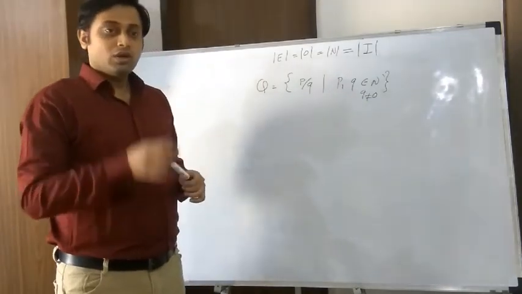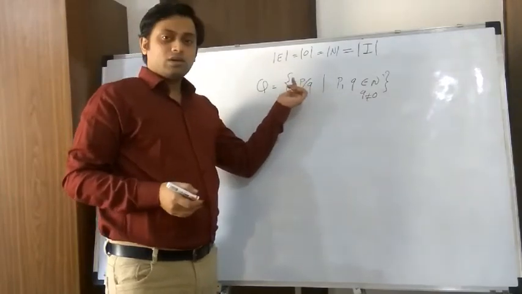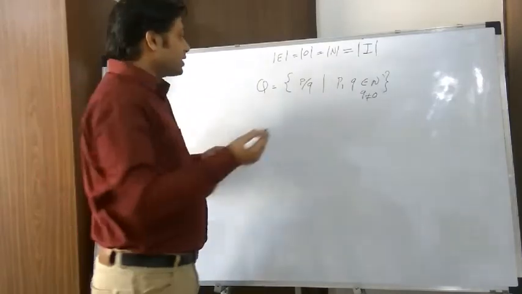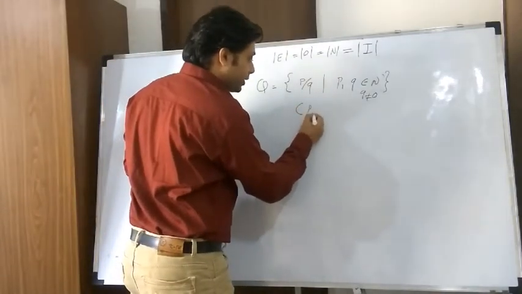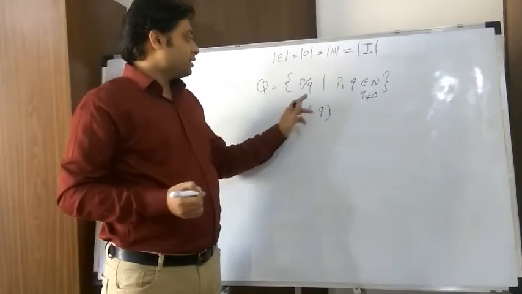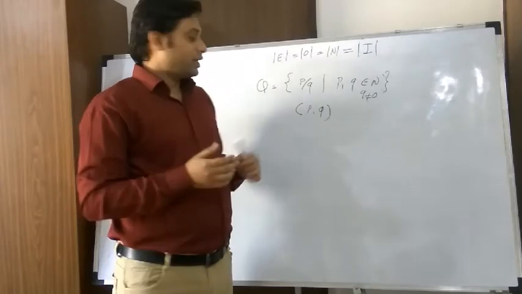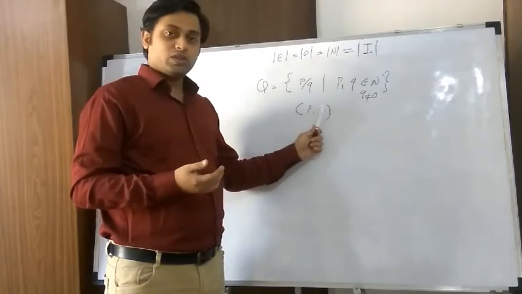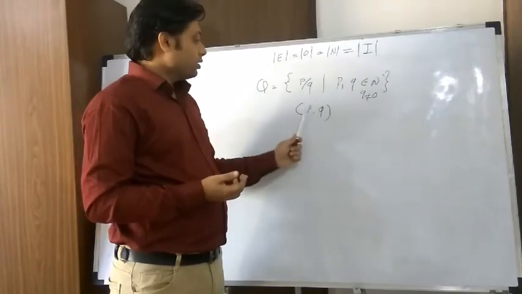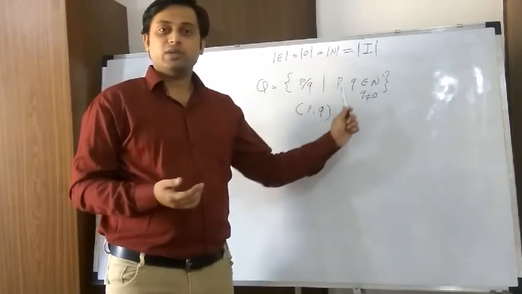Now instead of representing a rational number as p by q, I will represent the rational number as a pair (p, q). So p is a natural number, q is a natural number, so how many natural number pairs can I form? So p is 1, then q is 1: (1,1), (1,2), (1,3), (1,4) up to infinity, then (2,1), (2,2), (2,3), (2,4) up to infinity, (3,1), (3,2), (3,4) up to infinity.